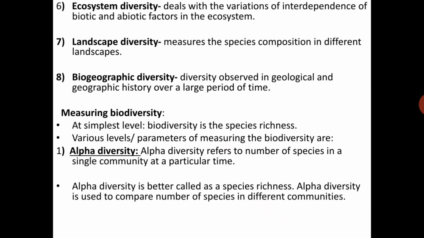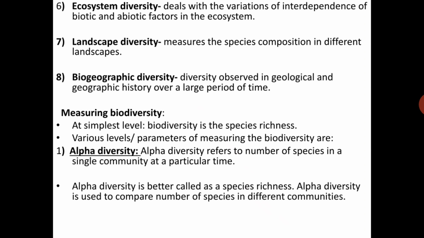Landscape diversity measures the species composition in different landscapes. Biogeographic diversity: diversity observed in geological and geographic history over a large period of time. So these are some biodiversity types.